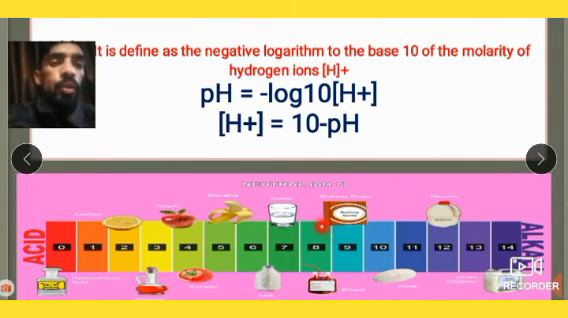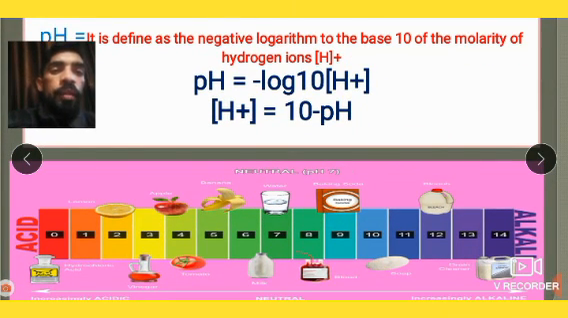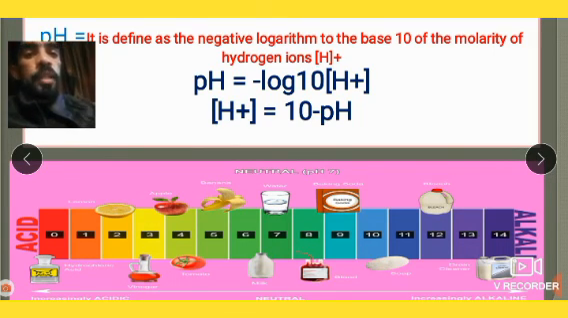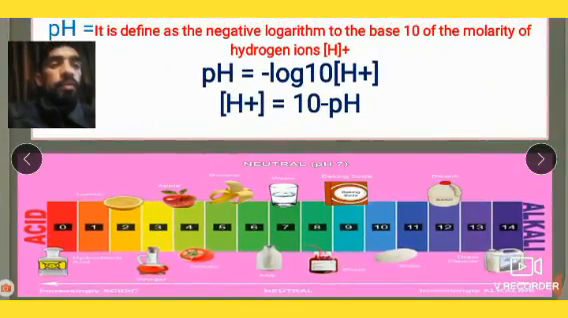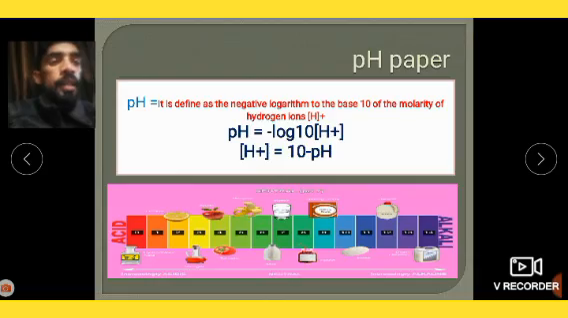Now you need to make notes. What is the pH value of milk? What is the pH value of blood? This type of question can be asked. What is the pH value of banana? What is the pH value of bleach? What is the pH value of NaOH? What is the pH value of water? So you should know all the pH values from this diagram.